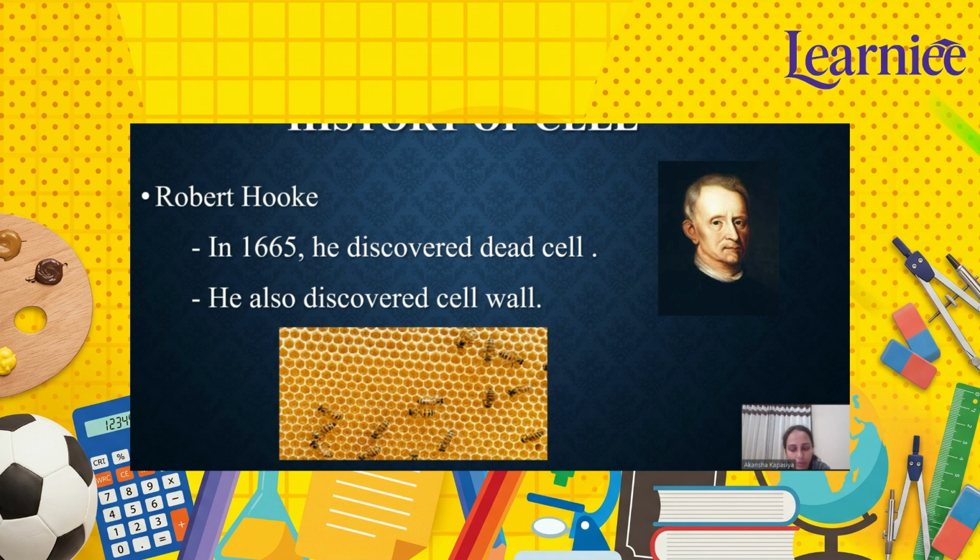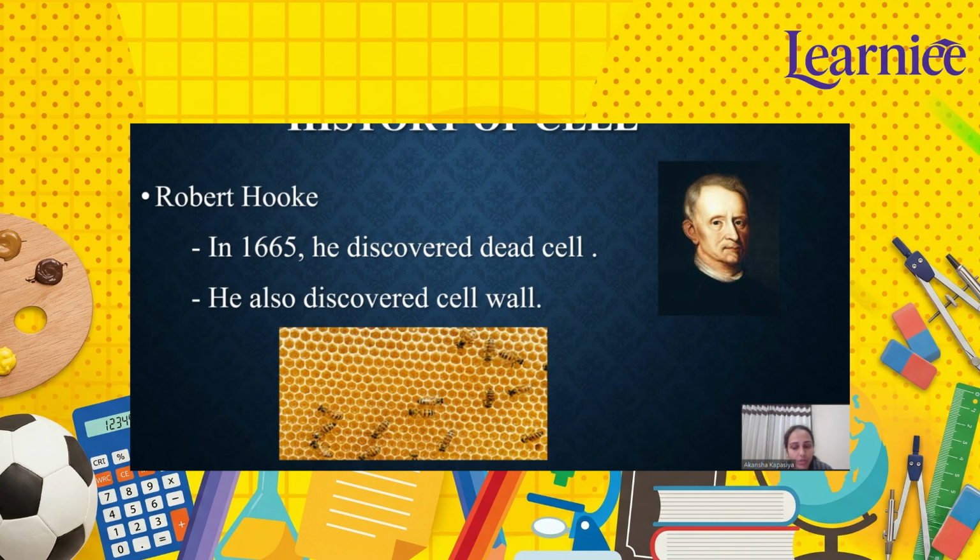The important point to remember is that the cells he observed were dead cells, because cork is a dead plant tissue, and he did not see living contents, only the outer boundaries. Okay. So why is his discovery important? Because he was the first person to use the word cell in biology.